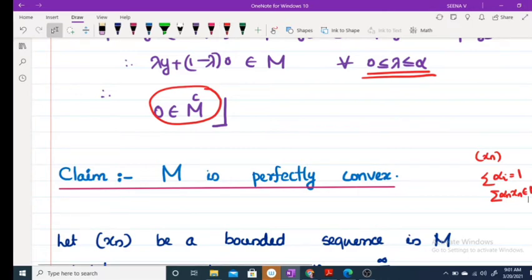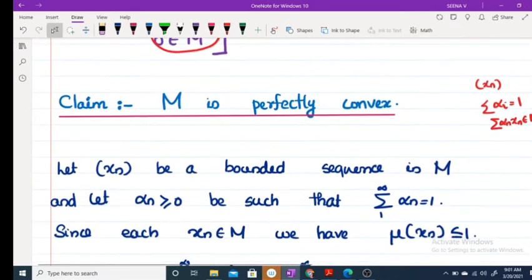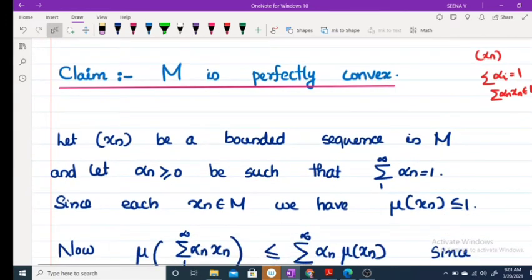So let xn be a bounded sequence in M, and let alpha n be greater than or equal to 0 such that sigma alpha n is equal to 1. Since each xn belongs to M, mu of xn is less than or equal to 1.